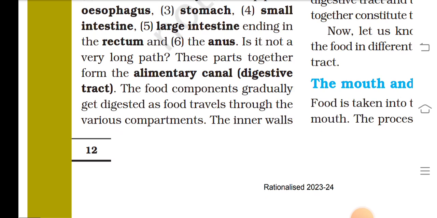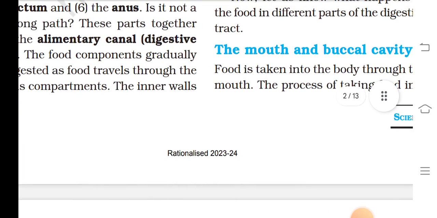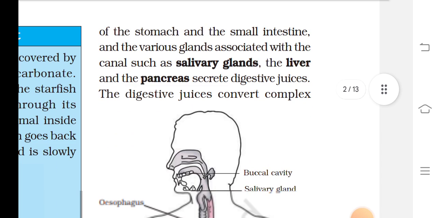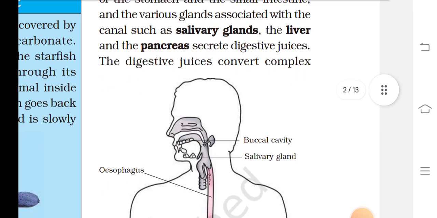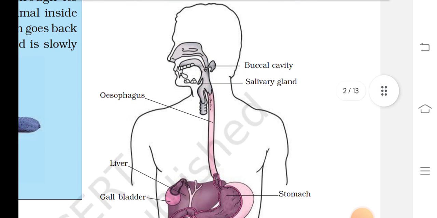It is not a very long path. These parts together form the alimentary canal or digestive tract. The food components gradually get digested as food travels through the various compartments. The inner walls of the stomach and the small intestine and the various glands associated with the canal, such as the salivary gland, the liver and the pancreas, secrete digestive juices. The digestive juices convert complex